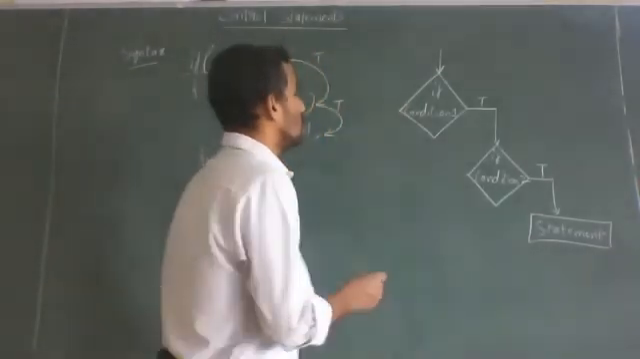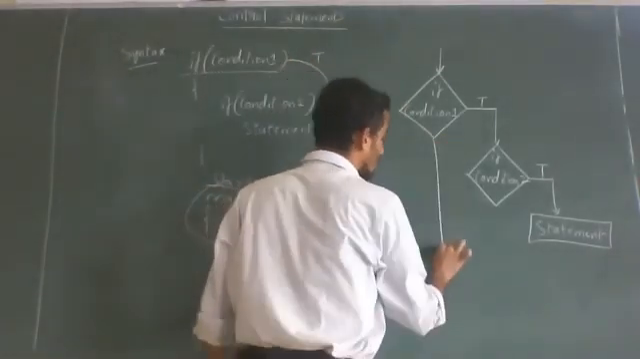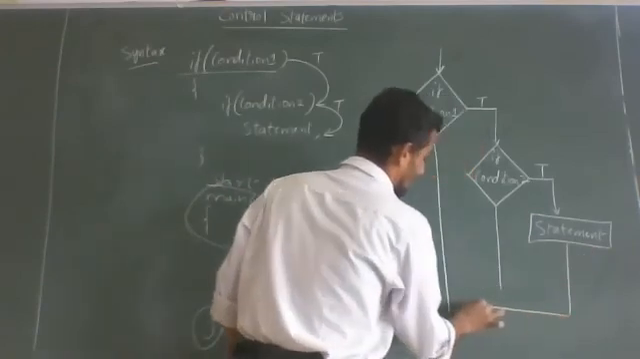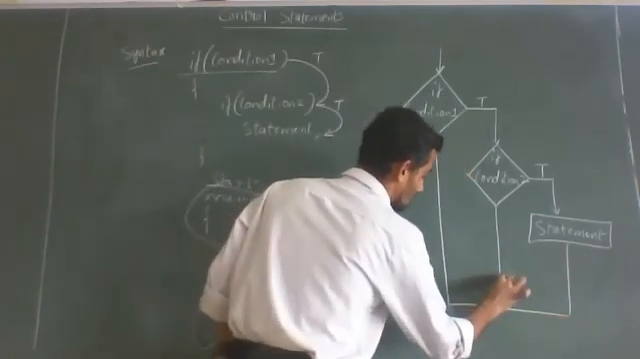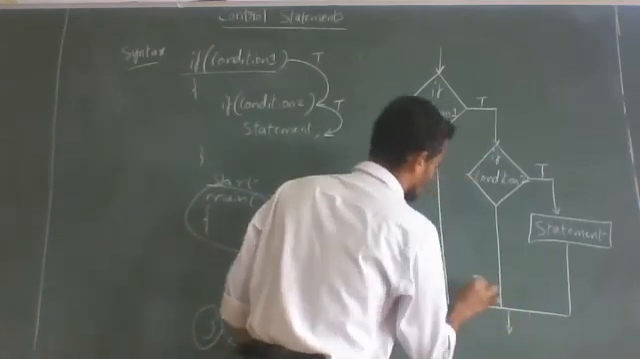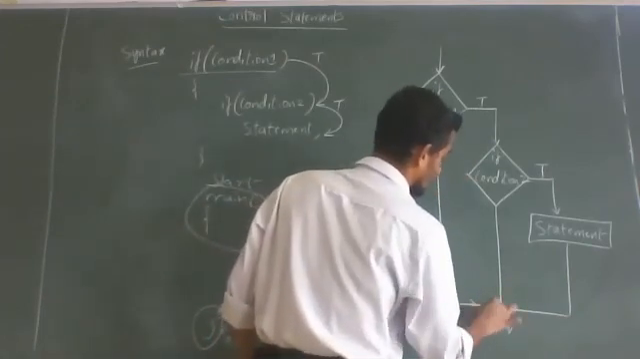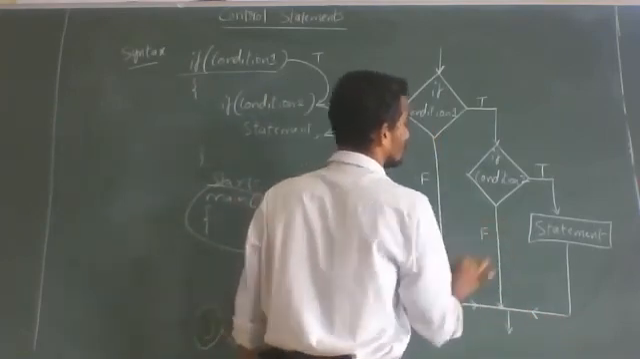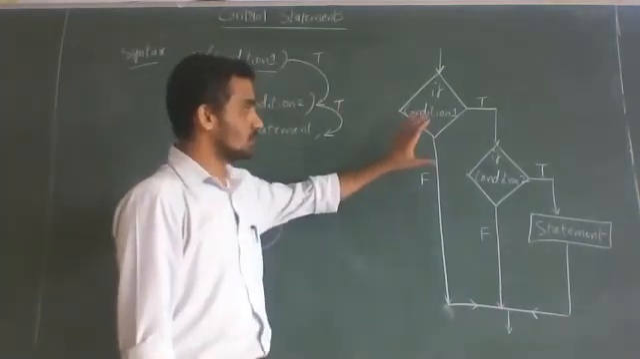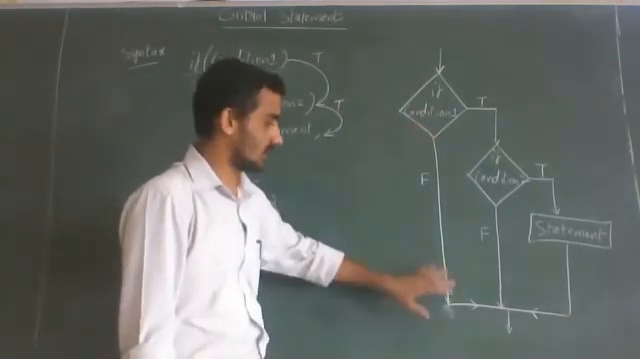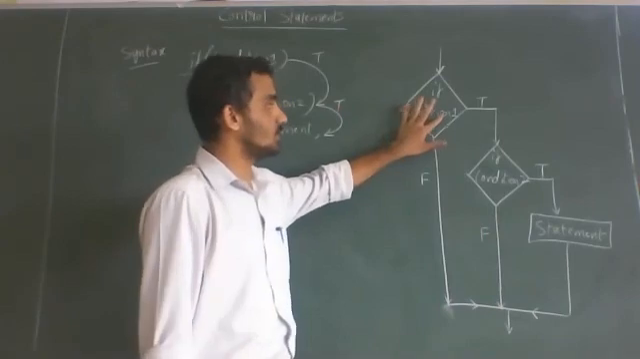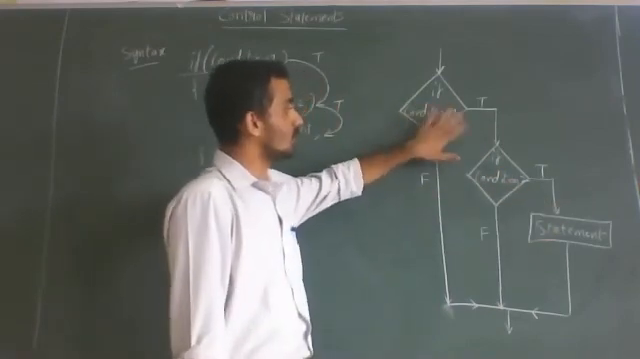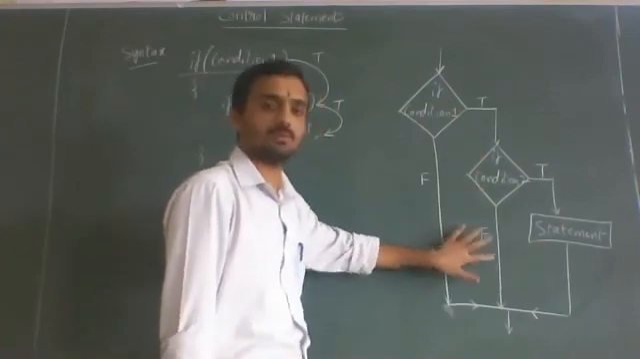Now, in the false case, you need not worry much. Just connect all these things, that's all. So in this way, you connect it. The false: condition is false, condition is false. That's all. When it is true, you think, and when it is false, just connect like this. So if condition 1 is true, condition 2 is true, statement is executed. If condition 1 is true, condition 2 is false, nothing happens. You look at the arrow mark.